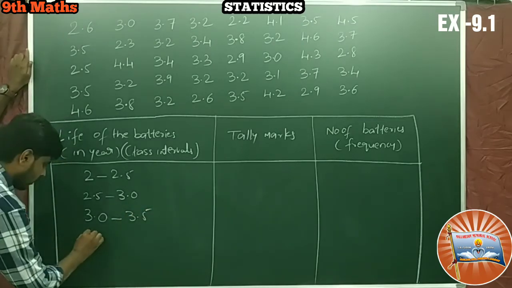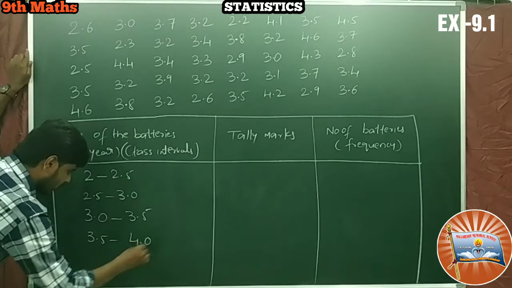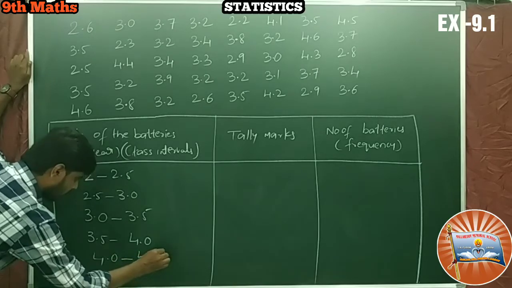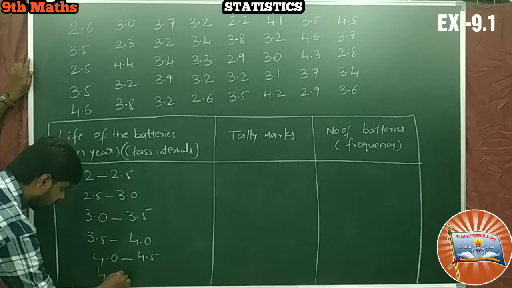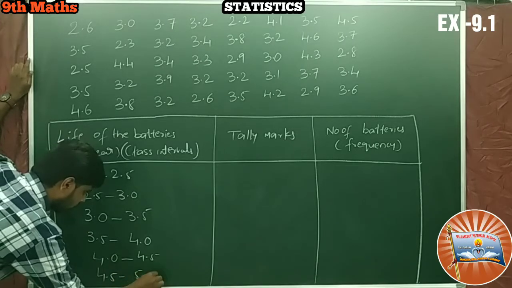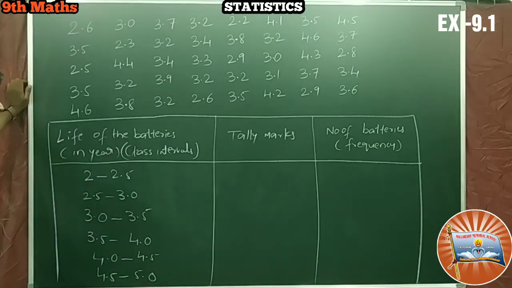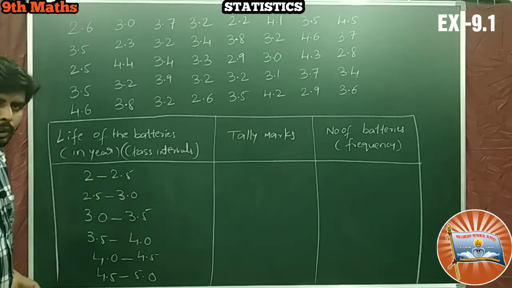Okay, right. 3.5 to 4.0 and 4.0 to 4.5 and 4.5 to 5.0. Okay, so these are the class intervals of class size 0.5. What is the class size? 0.5. Difference between 2.5 and 2 is 0.5.